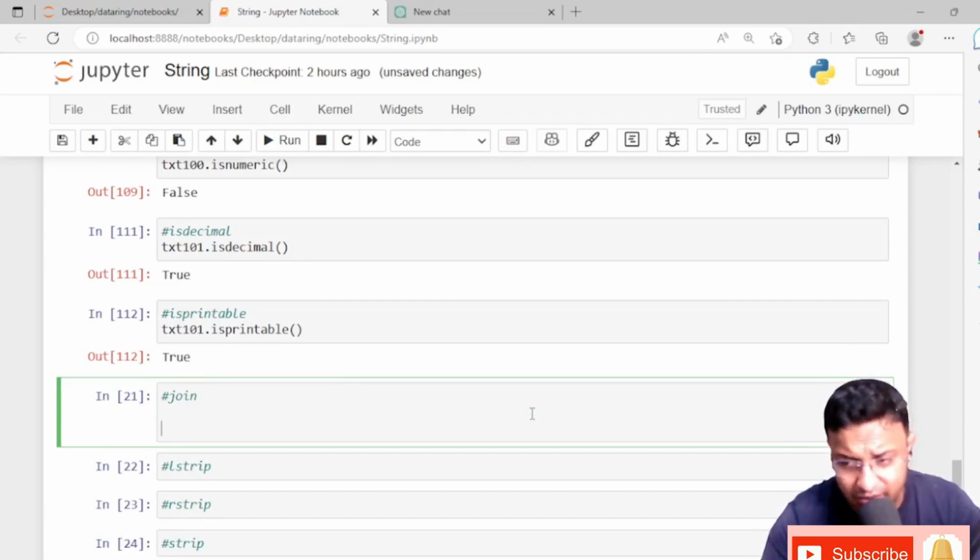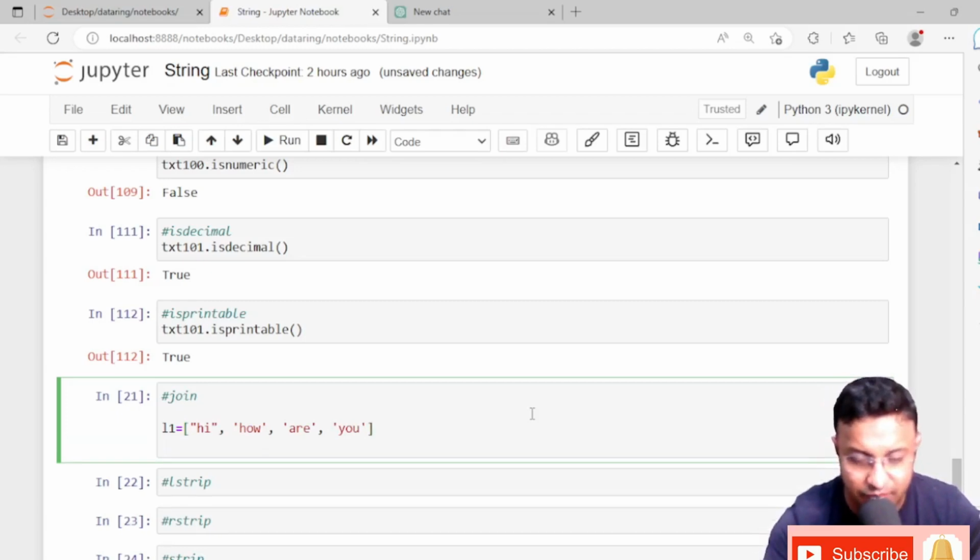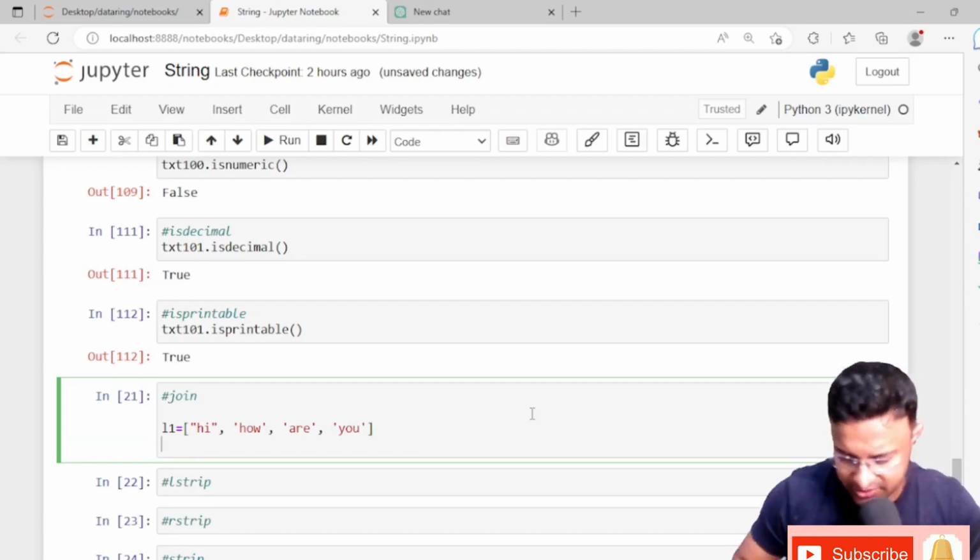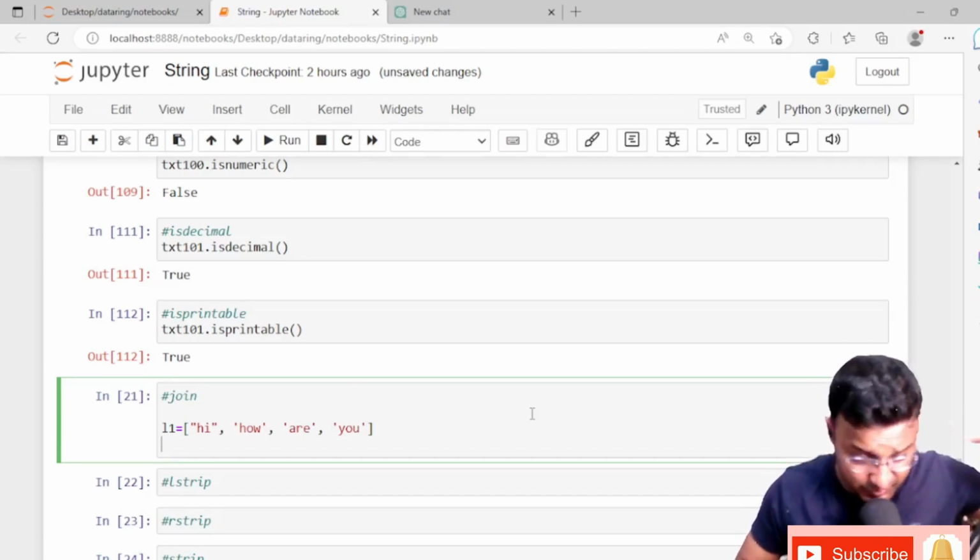There are some other data structures like list. A list we can normally write like this: "Hi", then a comma, then again "how", "are", "you". This is very important, guys, so be attentive for this.